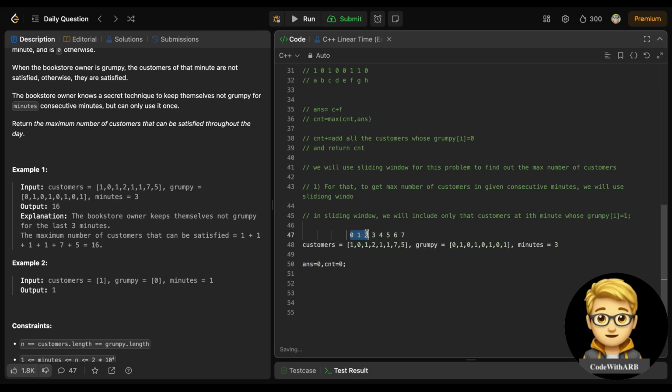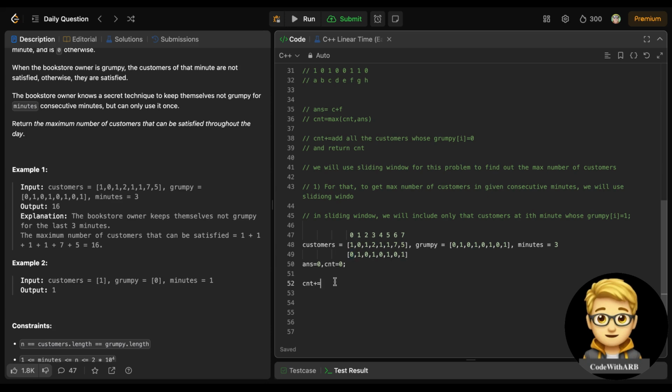So 0, 1 and 2, right? This needs to be included. So the first thing is, I will include the first part or not. See, the grumpy value is 0. So let's just write this in here for visualization purposes, right? So one part is 0, it is 0.